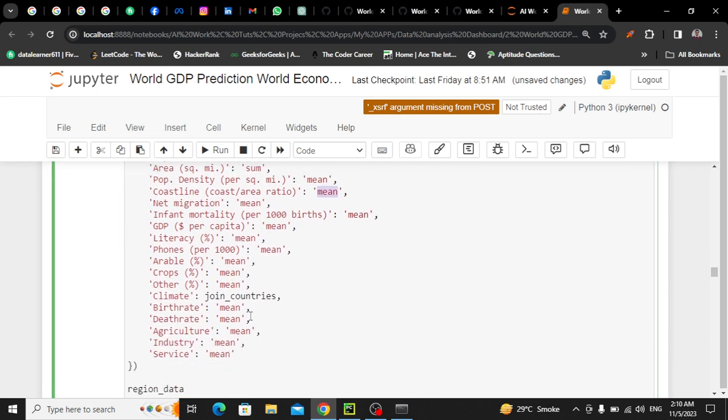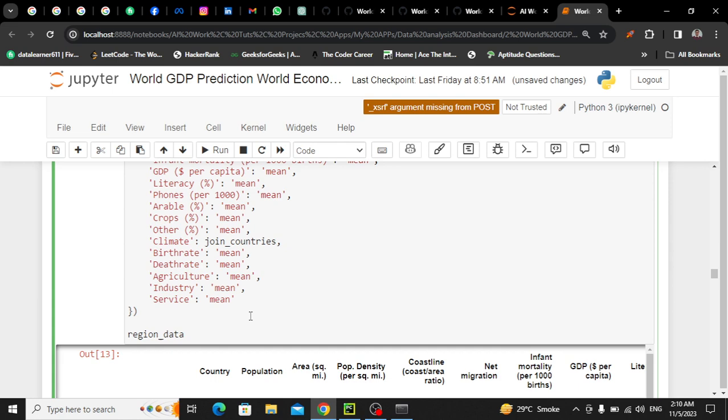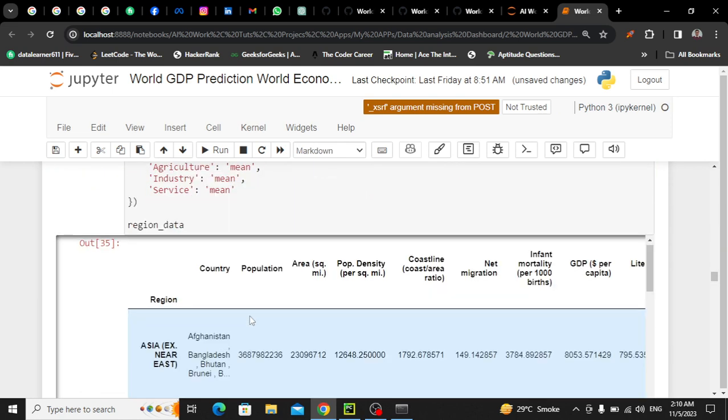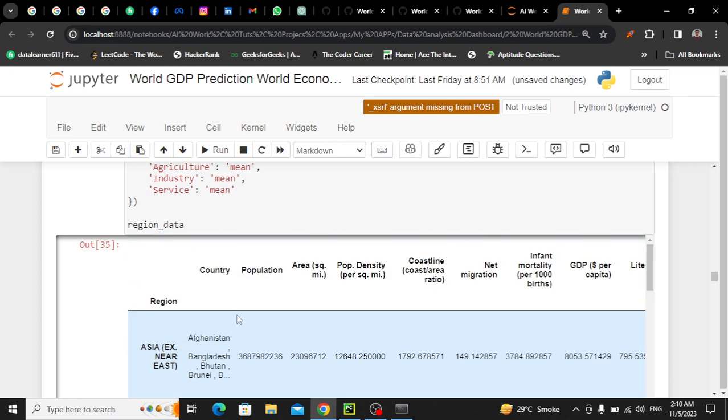I think all the others are mean because they are float type, okay. And if I run this, as you can see, region Asia, all the countries, total population for all the countries just for Asia, total area for Asia, population density for area, and all the things. You can explore this.